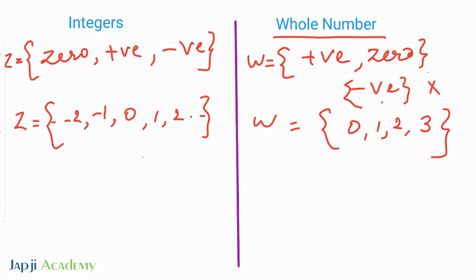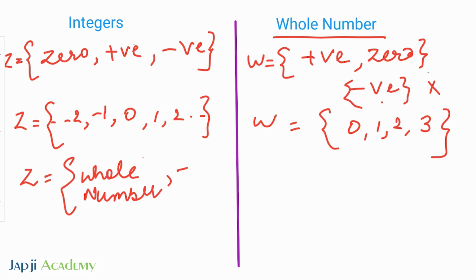Or you can write it like this: integers are a set of whole numbers and negative numbers, because all the whole numbers include positive numbers and 0, right?